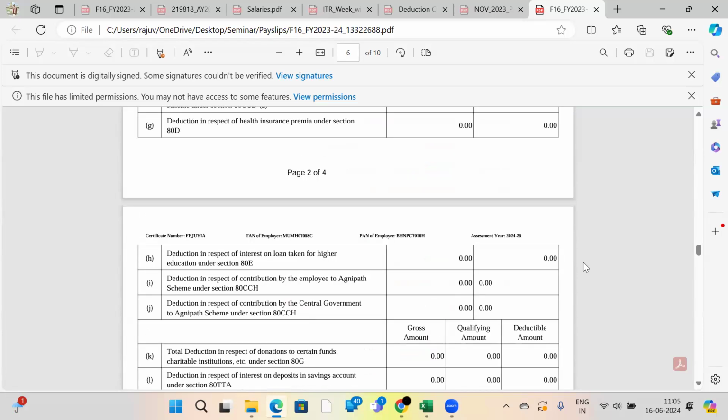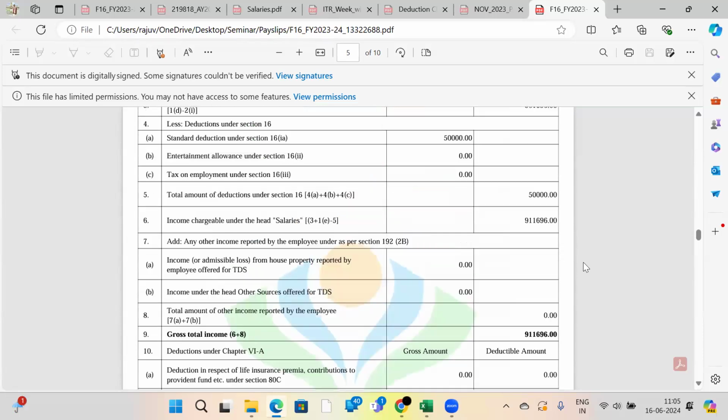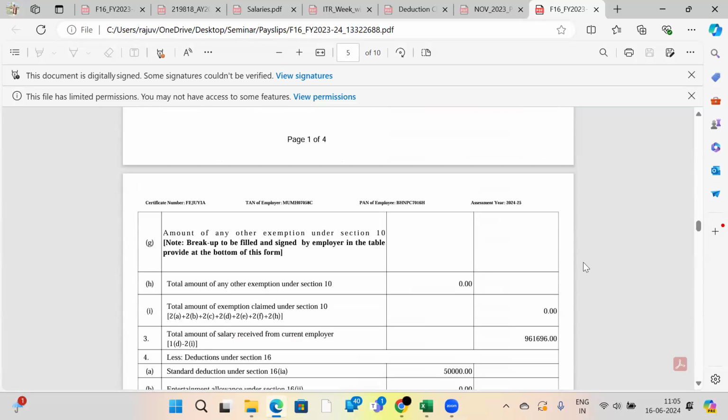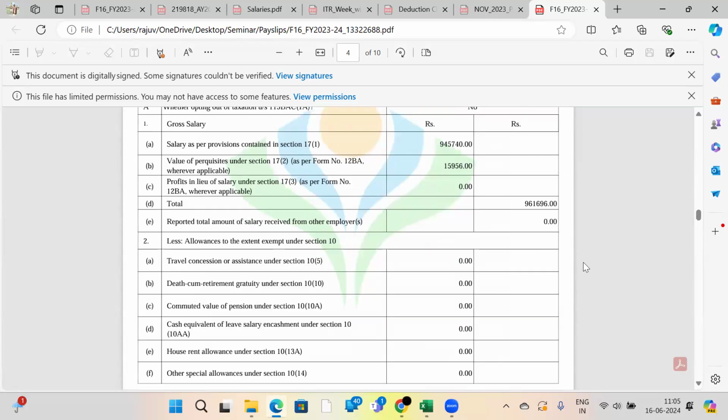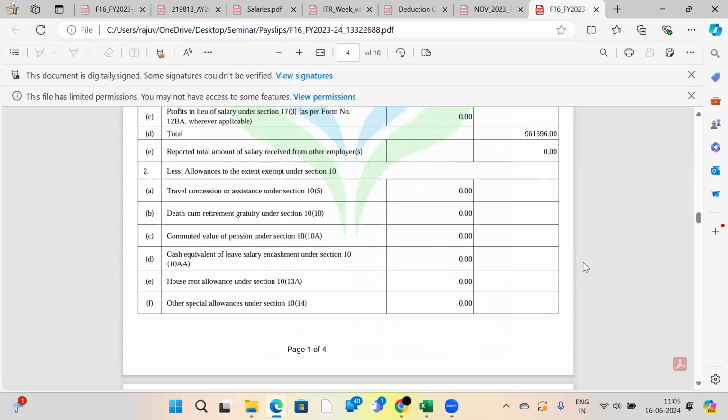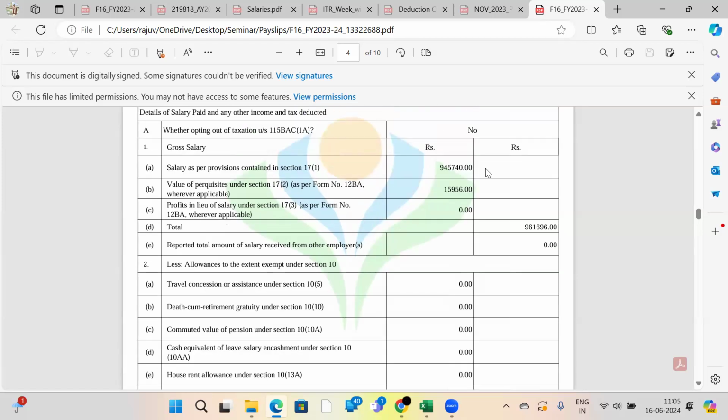See, in his Form 16 Part B, does he have any deductions during the financial year? Hopefully, participants who are salaried employees will know immediately. Those who are not salaried employees don't know, which is why I am explaining clearly. This is the salary. This is the perquisite he got.